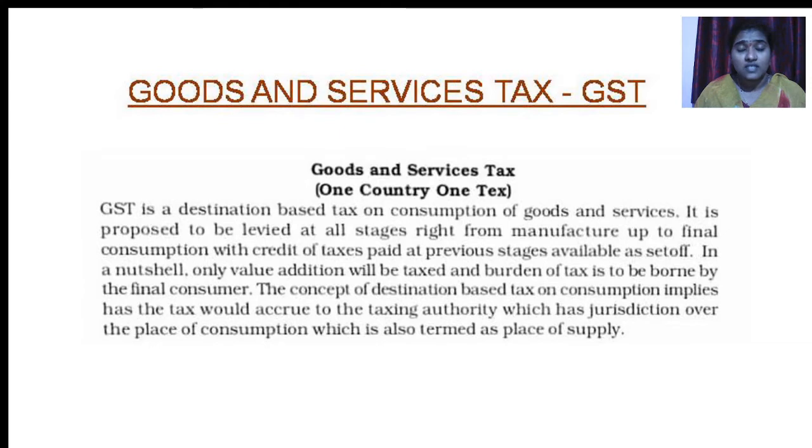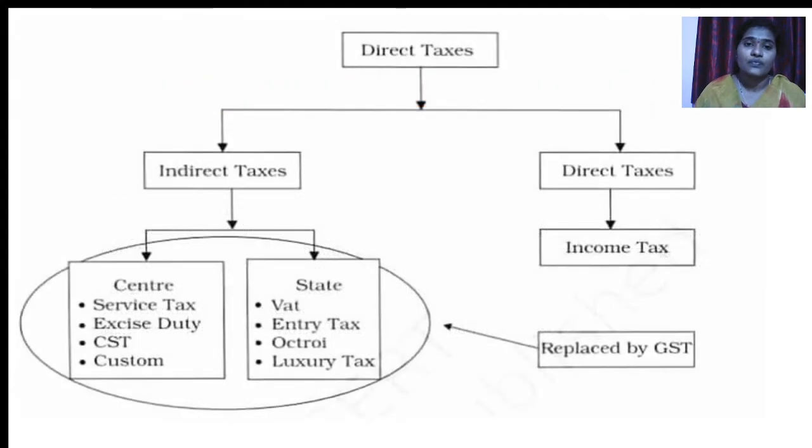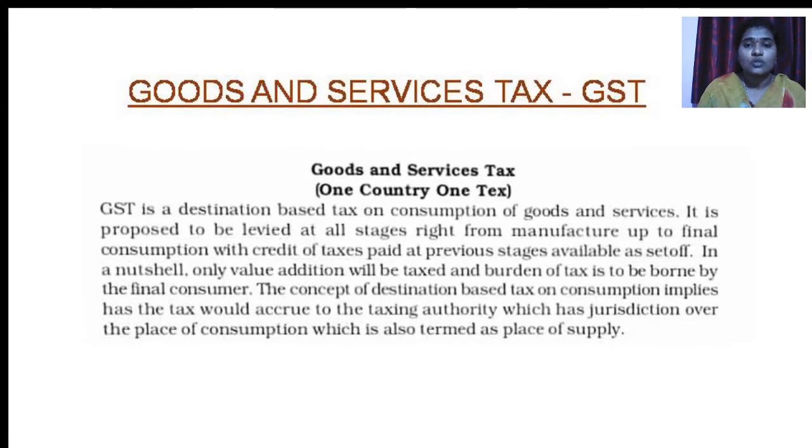Actually, the GST is introduced to reduce the taxes which are to be paid by the consumer, that we can see with the help of this chart. So students, GST is goods and service tax. From the manufacturer up to the final consumption, the GST is to be paid.